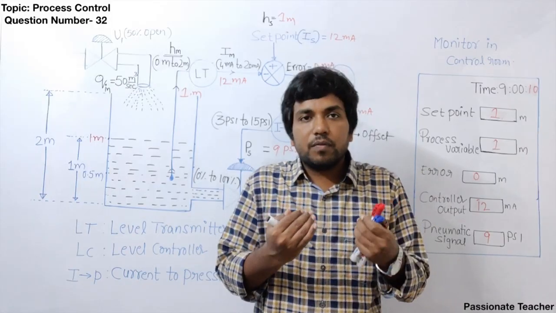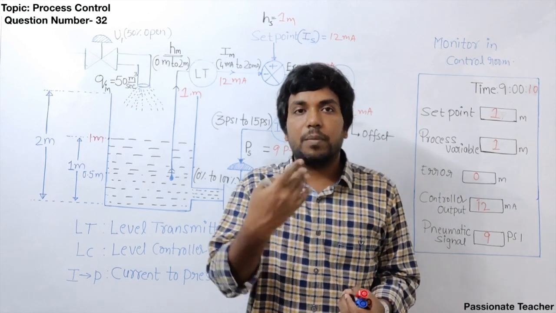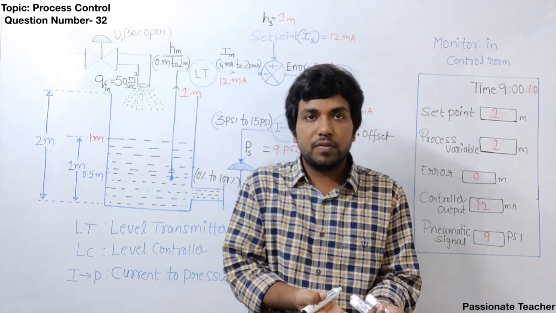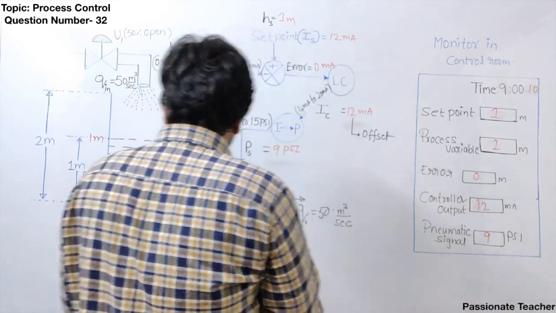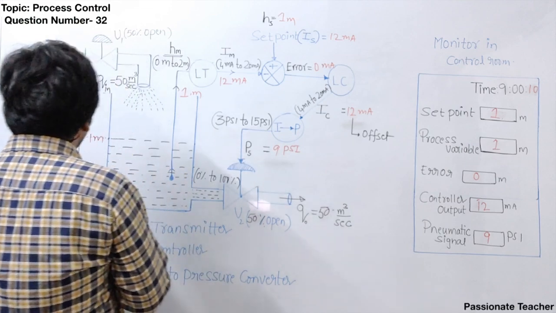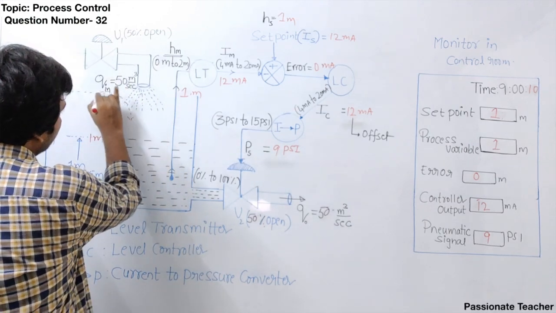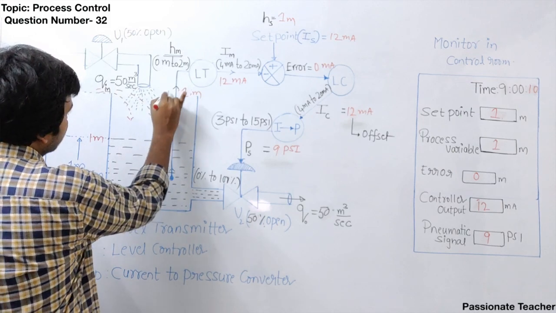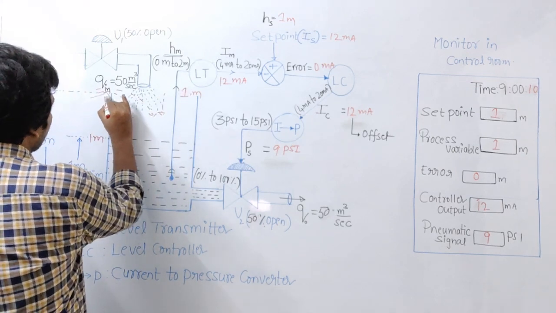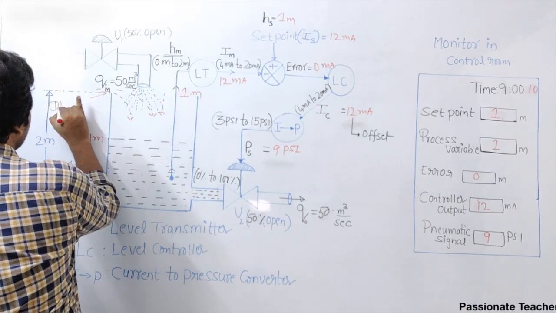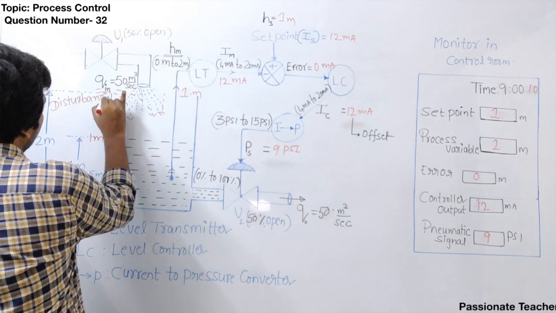The significance of the controller comes into the picture if the process is disturbed by any external or internal disturbances. Suppose, let's assume that there is some problem, and because of it some extra water is induced in the tank. The extra water coming into the tank is called a disturbance. Now let's see what will happen.